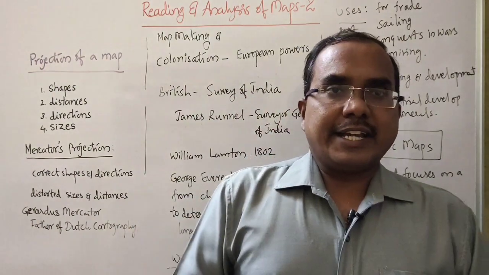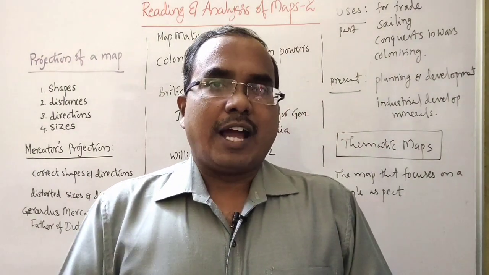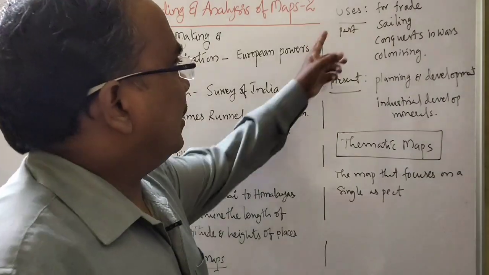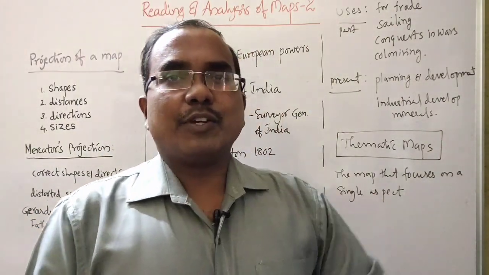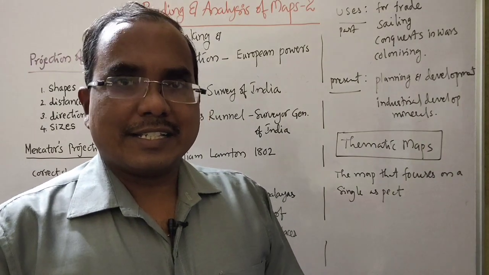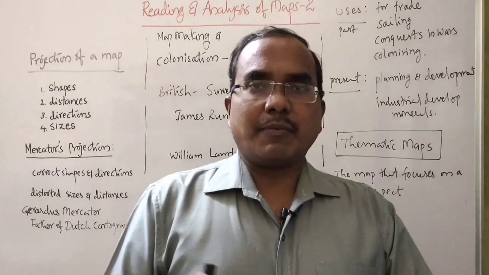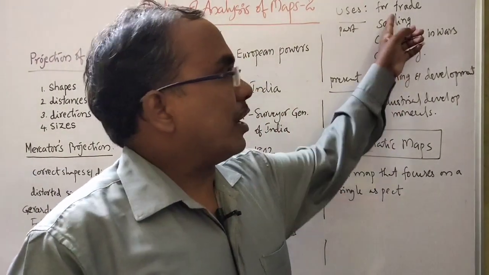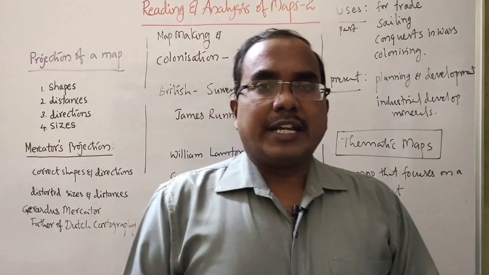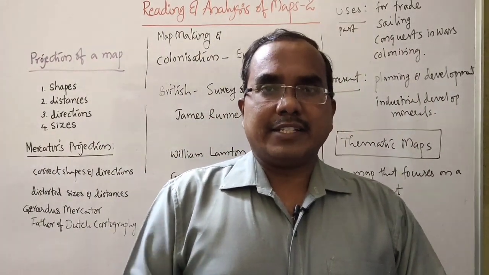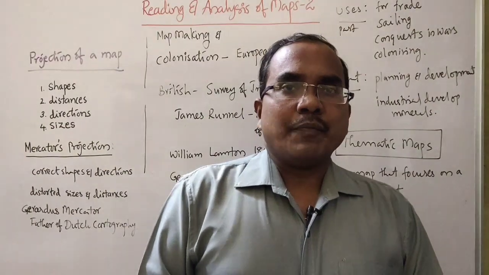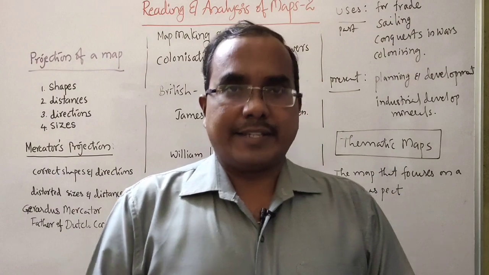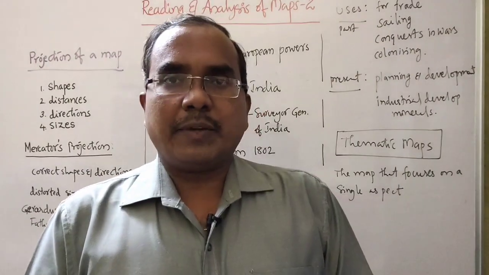But in the present day, there is nothing to hide. The satellite imagery shows where the place is and what is there. In the earlier days, maps were used mainly for sailing, moving from one place to another on seas or any water bodies, and also for trade. Trade means selling and buying things from one country to another country. So, maps were mainly used by sailors to go from one place to another on the seas. Without maps, this could not happen.